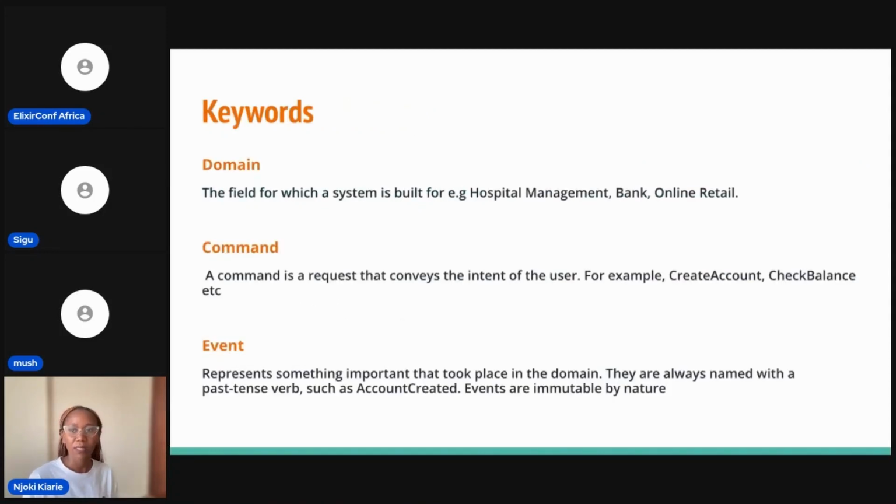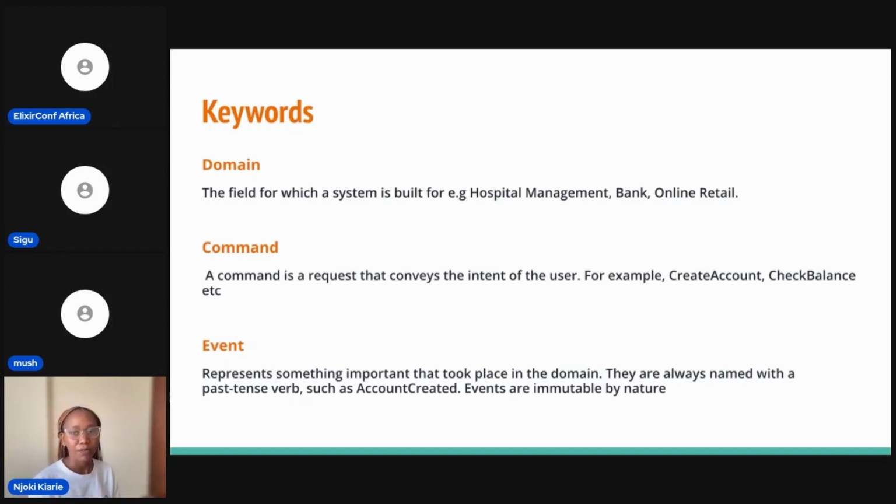So some of the keywords to help us understand event sourcing and CQRS. Domain: this is basically the field for which a system is built. So a bank, a hospital, e-commerce. A command is a request which conveys the intent of the user.